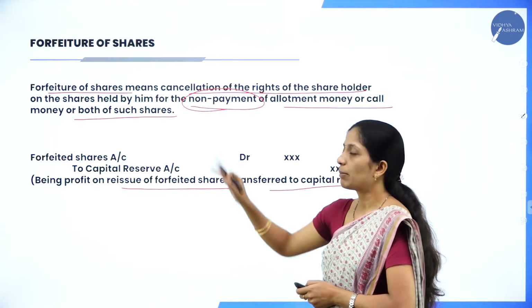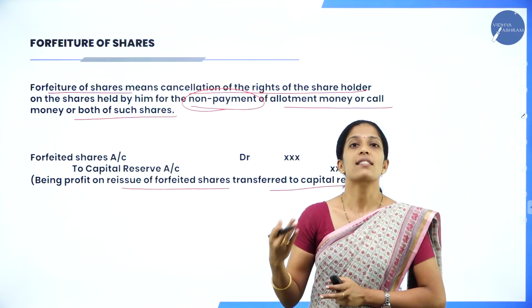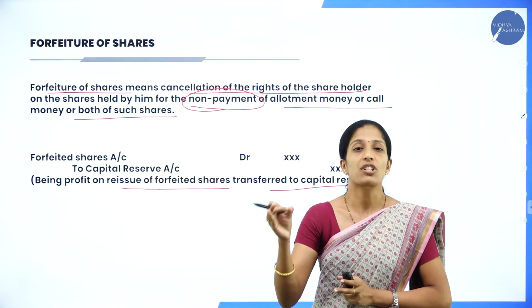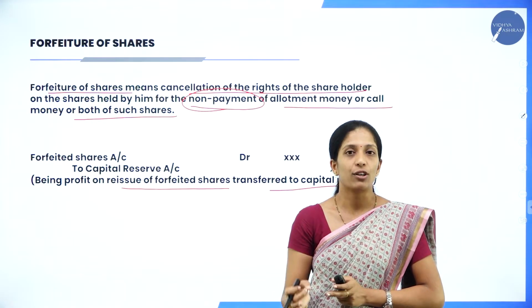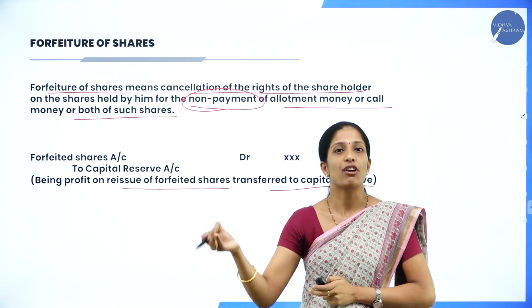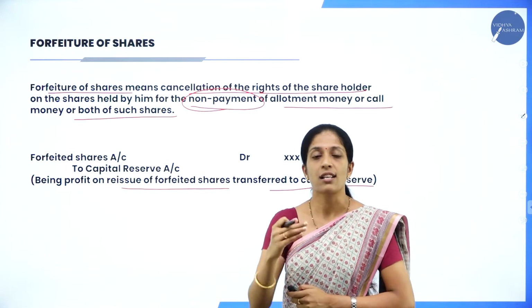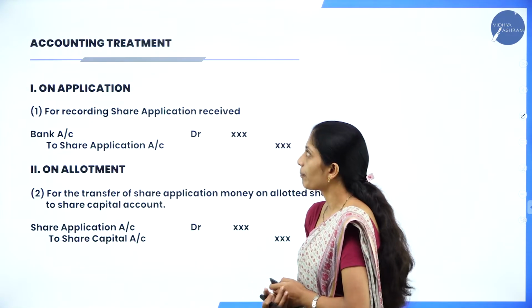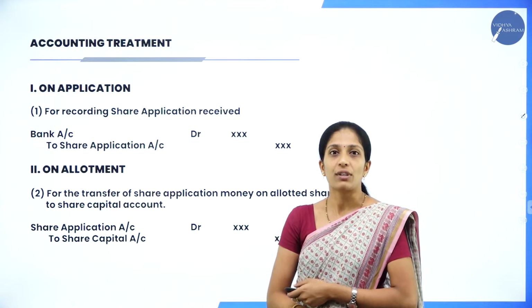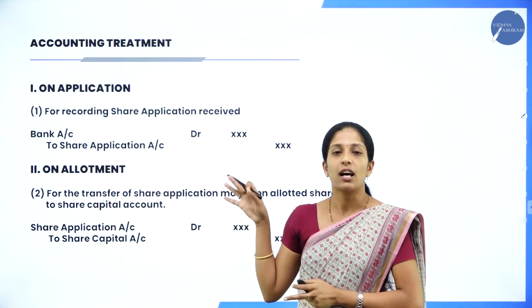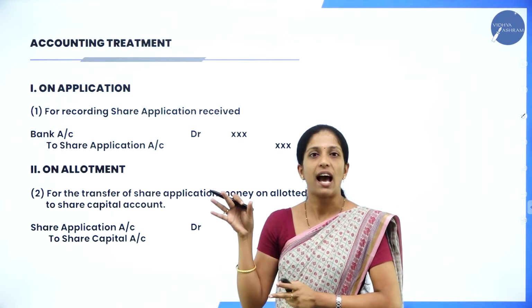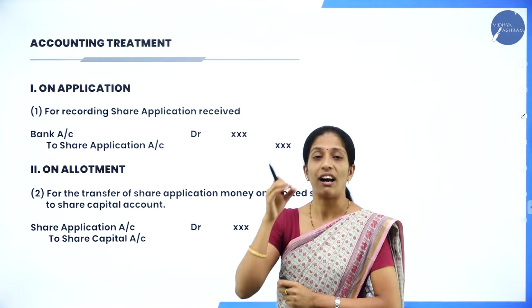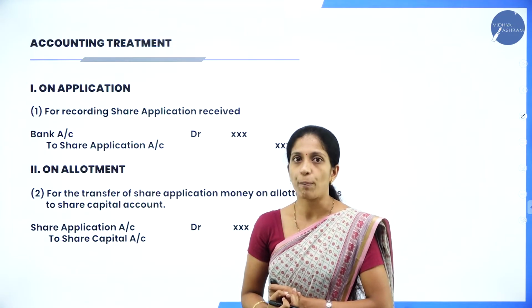Okay, so for the time being, remember, forfeiture means what? Cancellation of a right of the shareholder for non-payment of allotment money or any of the call money is called forfeiture of shares. Now, if you see the accounting treatment, in your 12 marks problem, you will have all these journal entries. So you have to learn the journal entries properly.